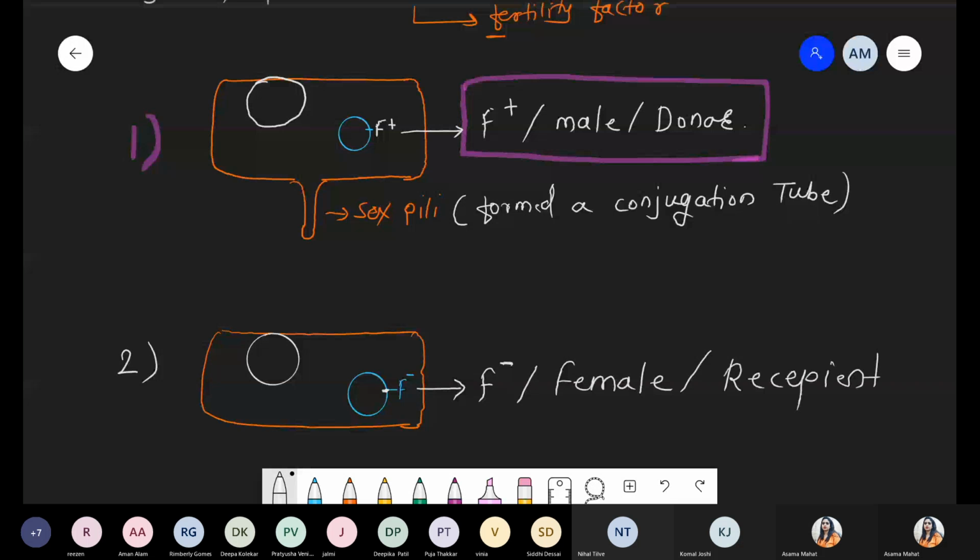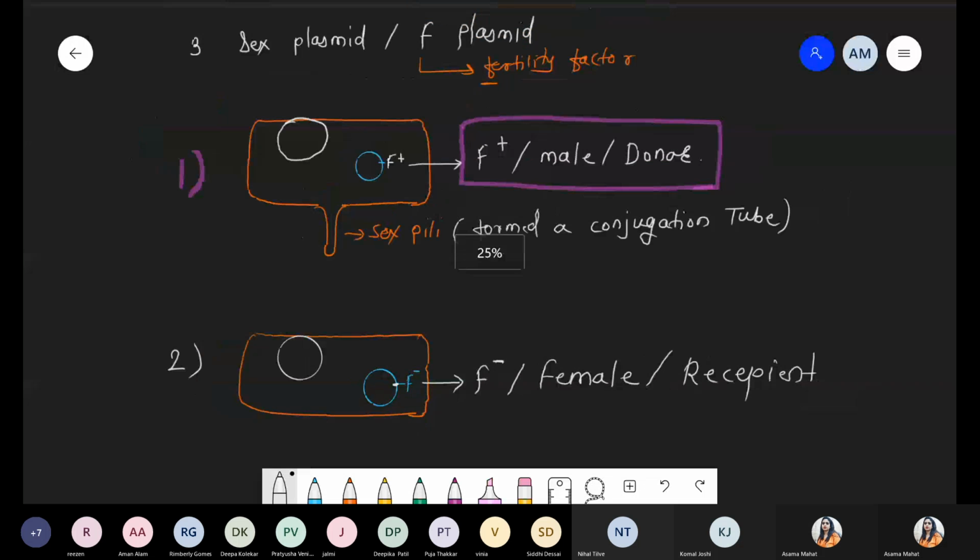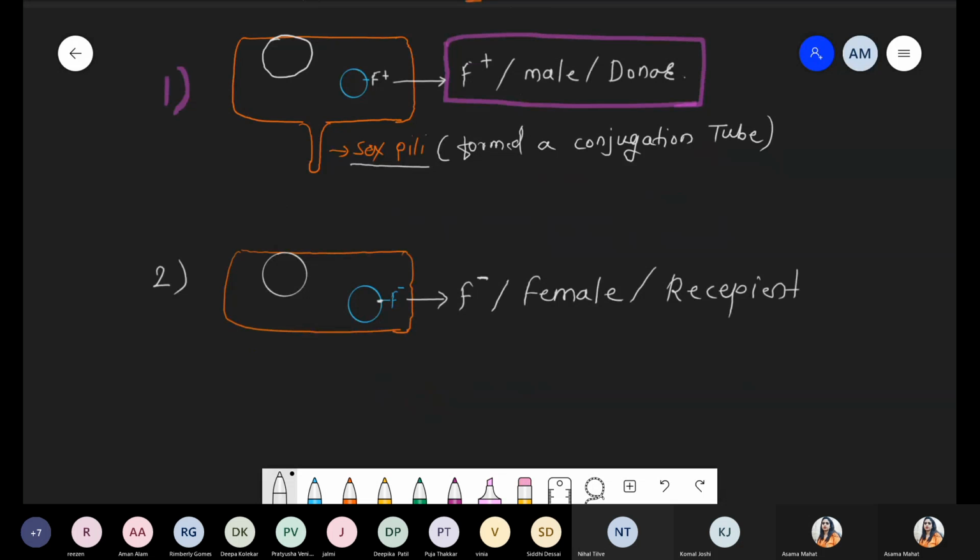Got it? Recipient. So one condition we discussed: what is the meaning of F plus? That is, fertility factor is present, and if fertility factor is present, ultimately sex pili are also present. In case of this female, basically female plasmid, it is also called the recipient because it consists of F minus. F minus means what? Fertility factor absent, right? And if fertility factor is absent, ultimately sex pili are also absent. So that's why we are showing the exactly blunt structure. Now what happened? There is a process called conjugation.